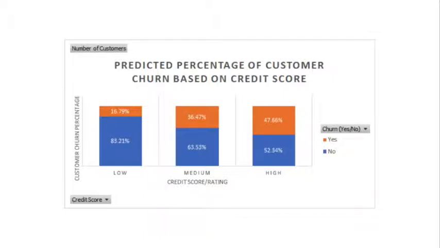Assuming that credit score is a determinant of income, we can reason that customers with a high credit score have more flexibility to switch to another company if they are unhappy with the service, so they are more likely to churn.